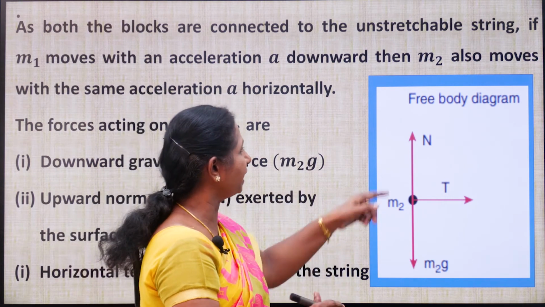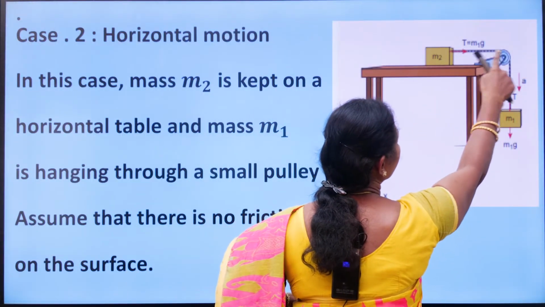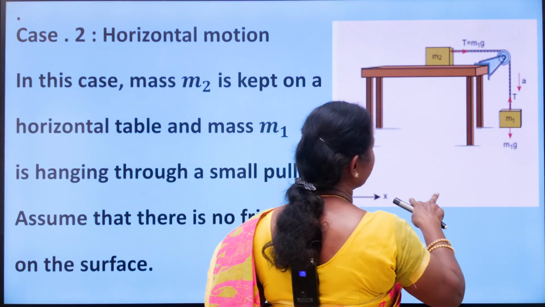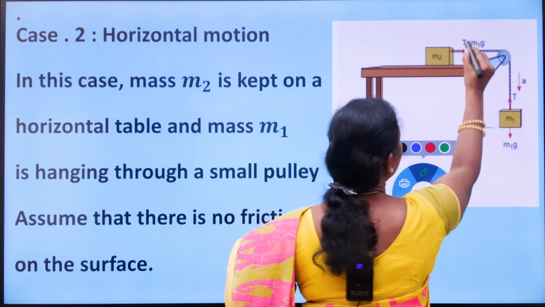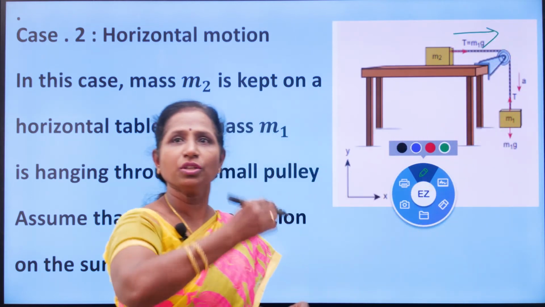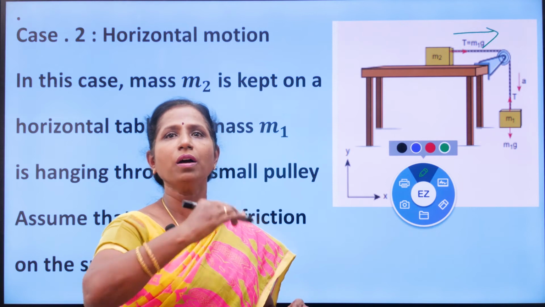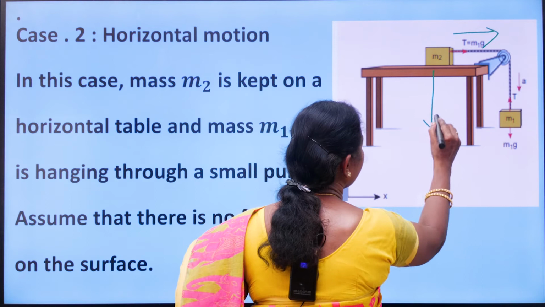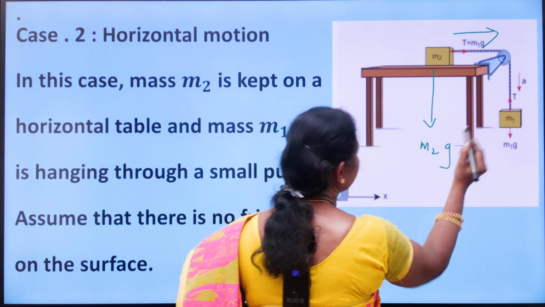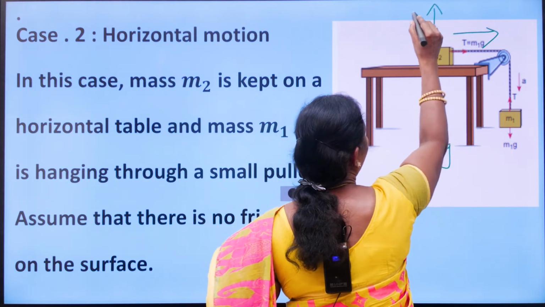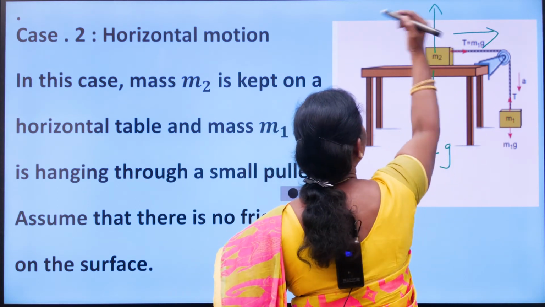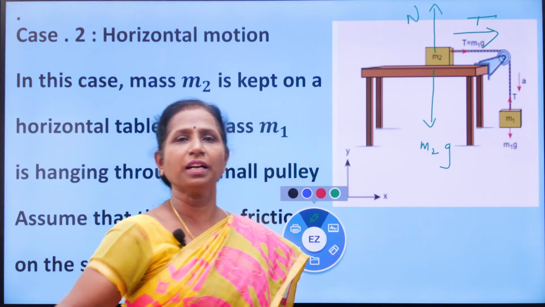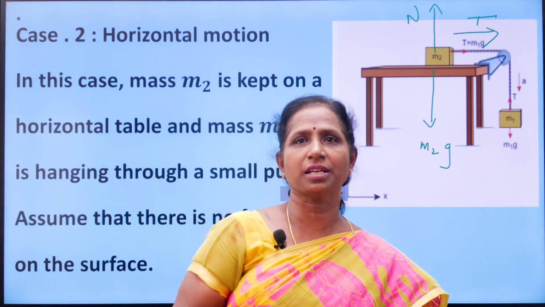In what direction is the tension acting? The string is pulling the mass here. So, in what direction is it pulled? In this direction, the horizontal direction. This is the direction along which tension is acting, along the positive x axis. So, what are the forces acting now? m2g acting downward, normal acting upward, and tension acting in the horizontal direction, that is along the positive x direction.